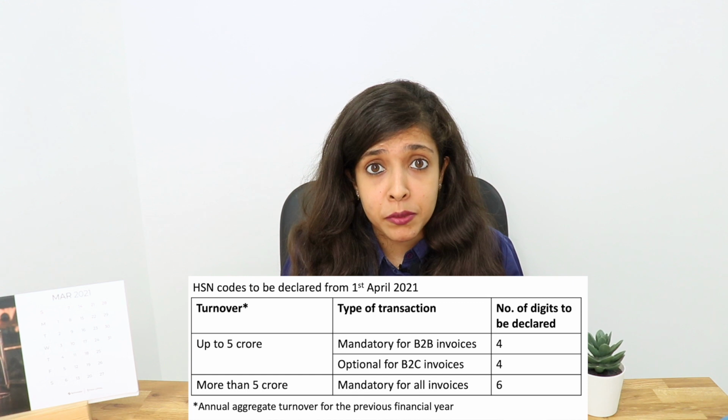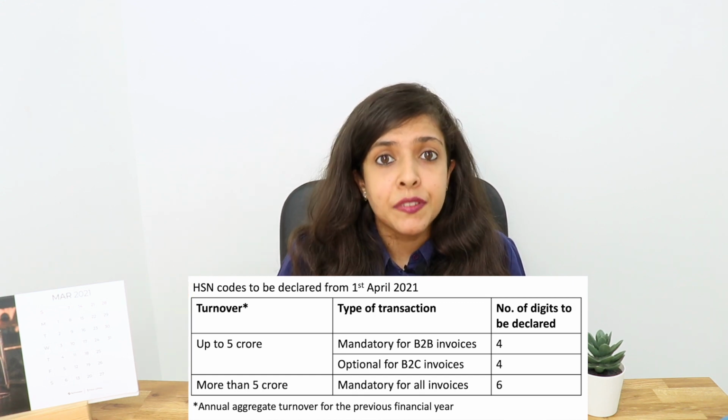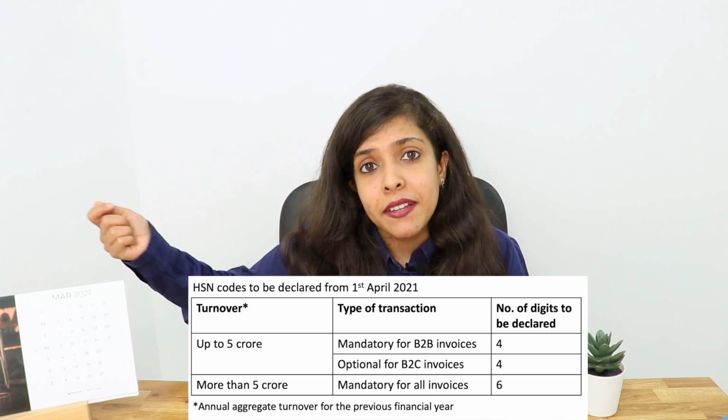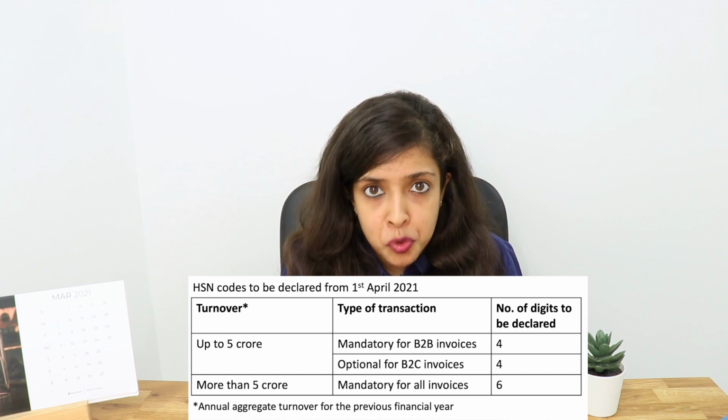Now, this is applicable only if you're selling your goods or supplying services under B2B, that is, you're supplying it to another business and you're not selling directly to the consumer. Also, if you're importing and exporting, an 8-digit code is mandatory for you, and in case of certain chemicals, an 8-digit code has been made mandatory by the government.